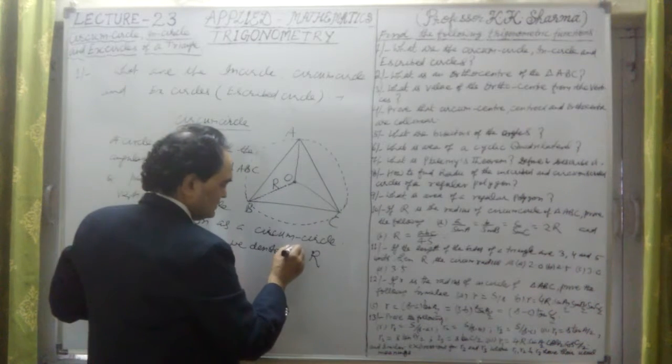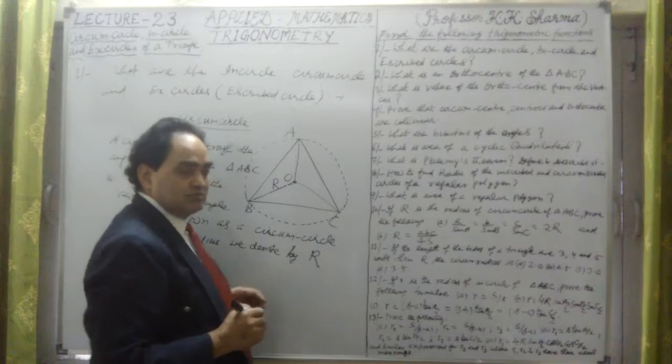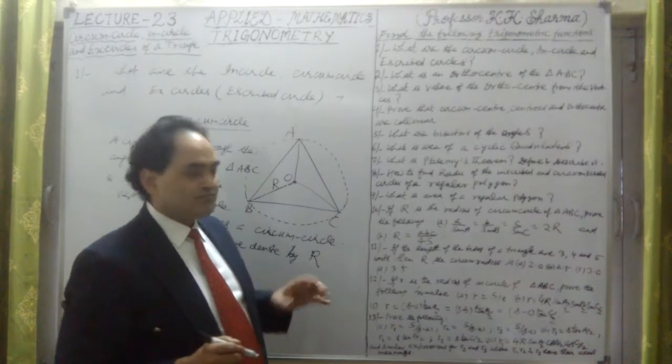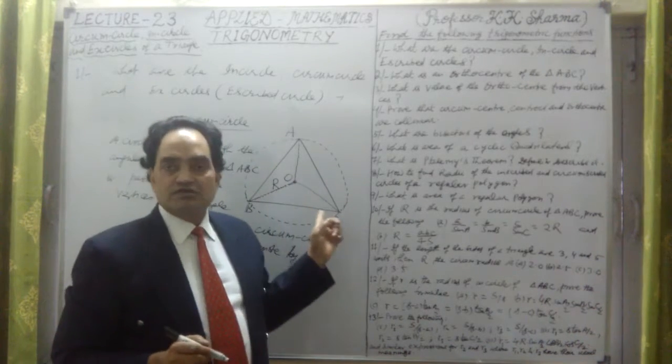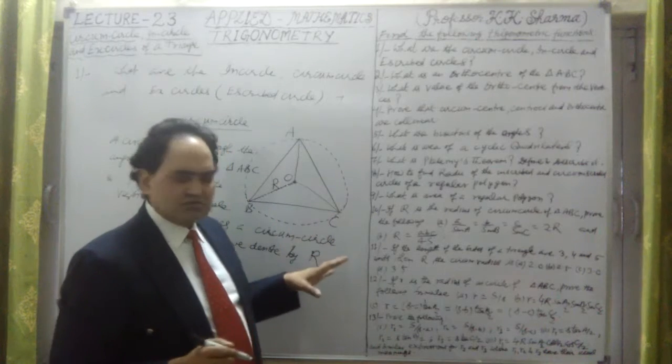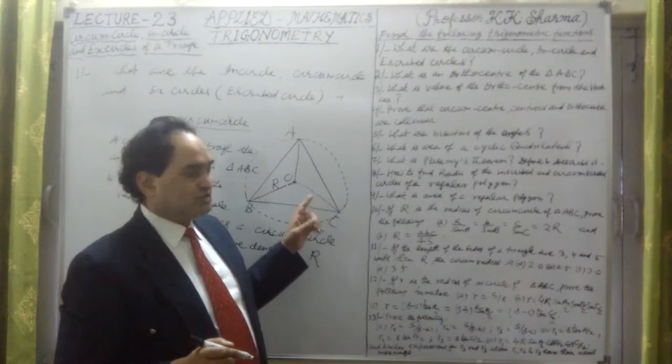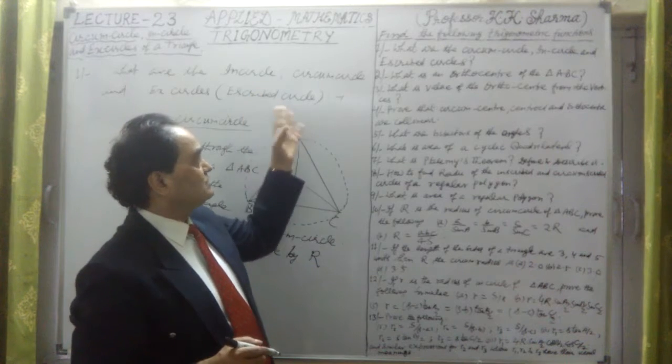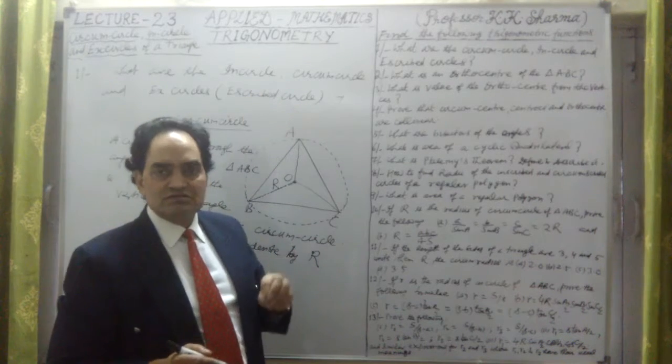Okay, so what is the value of this? One has to remember some formula based on the radius of the circle, and I'll just note down those formulae. But before that, let me describe what are these ascribed circles and in circles.